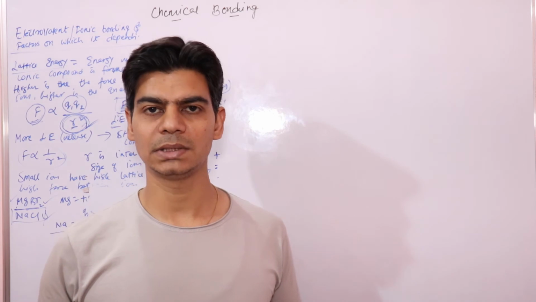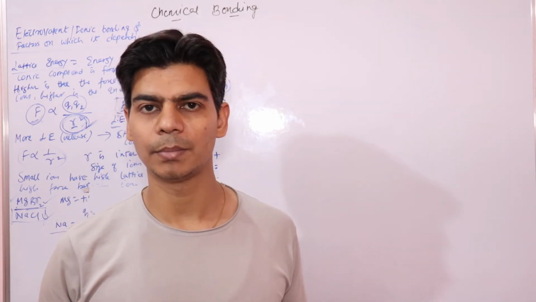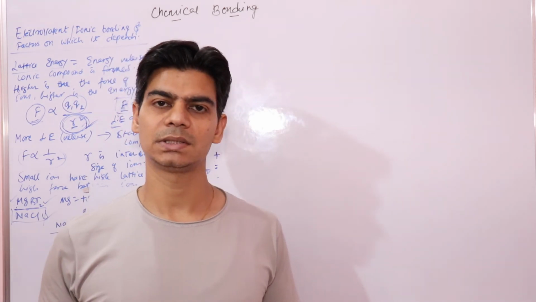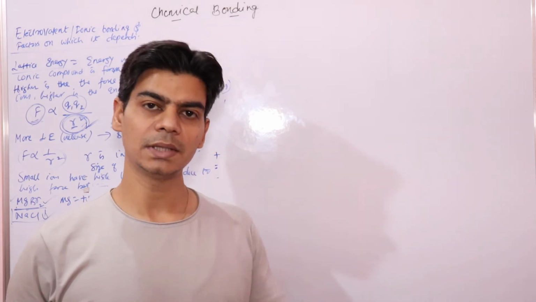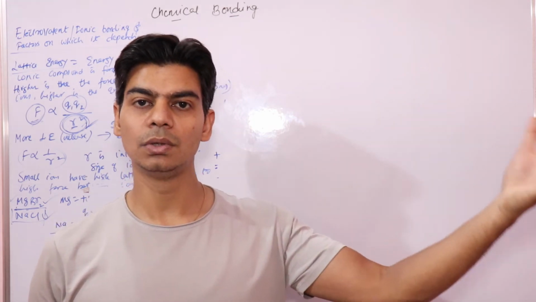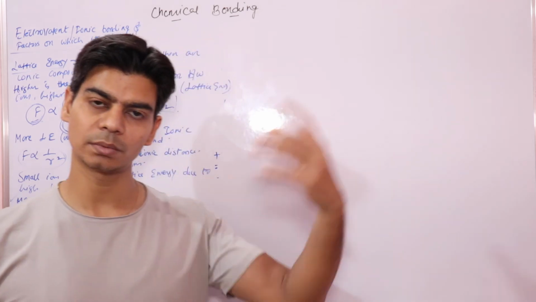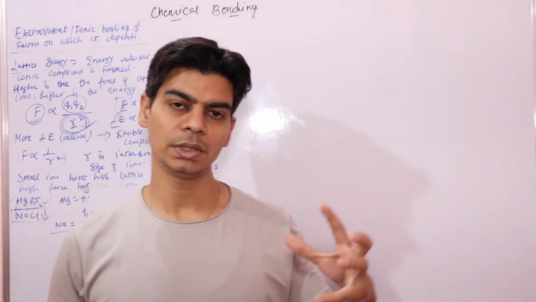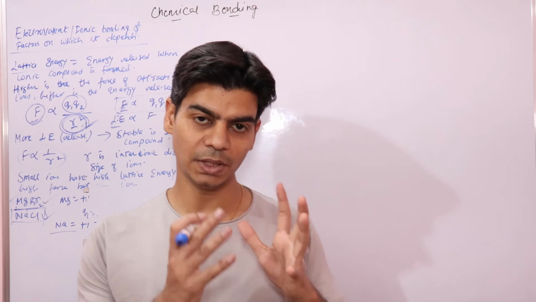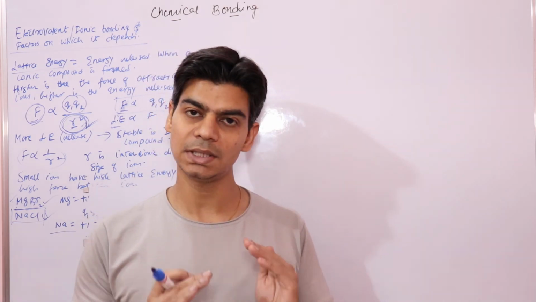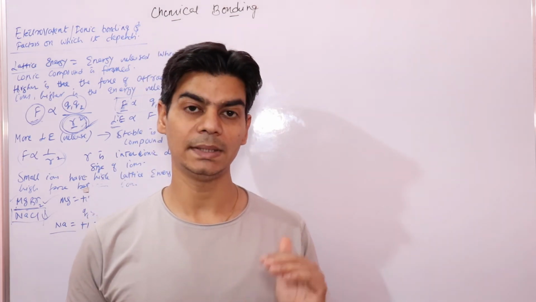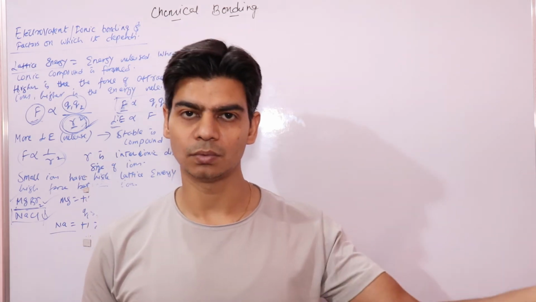So lesser is the ionization energy, the more easily an ionic compound will get formed. Less ionization energy means the atom can more easily lose its outermost loosely bonded electron, so you have to provide less energy for it to lose that electron.